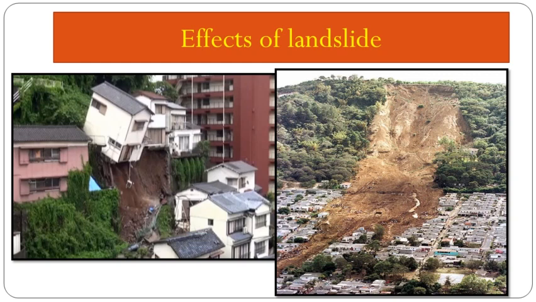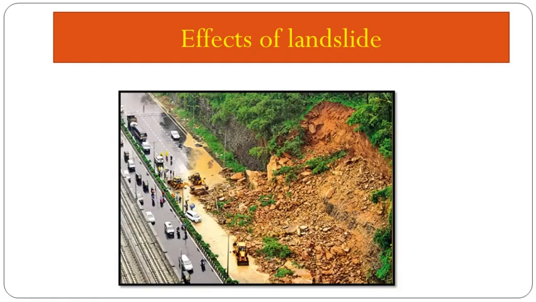That means loss of life and financial loss. Next, landslide affects the traffic. As we know, a landslide is a heavy mass of rock or debris coming down towards the earth, so it affects the traffic also.